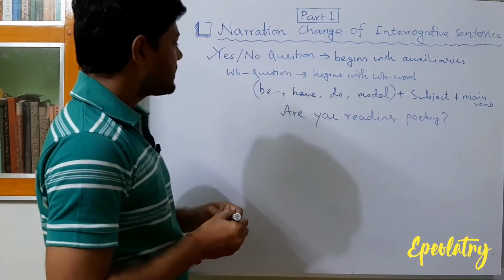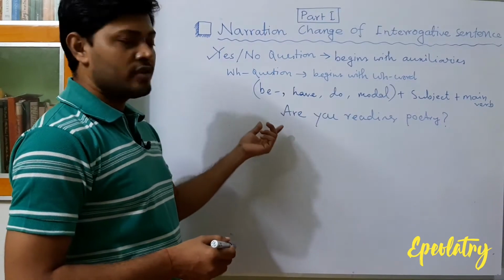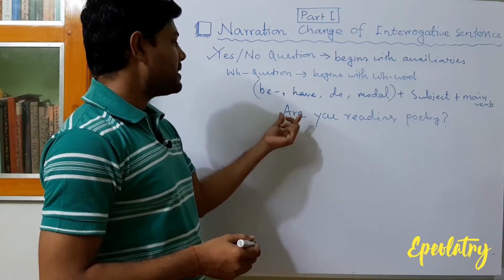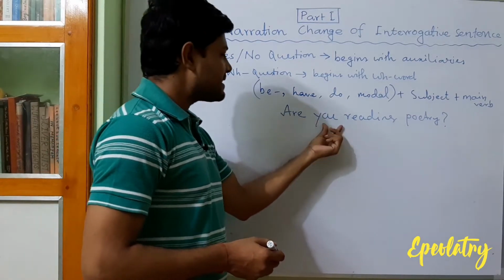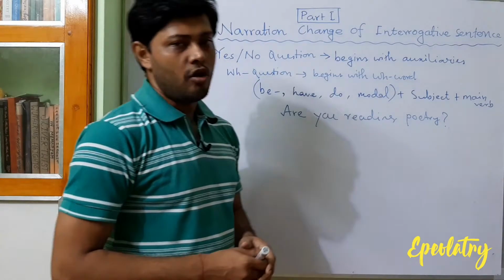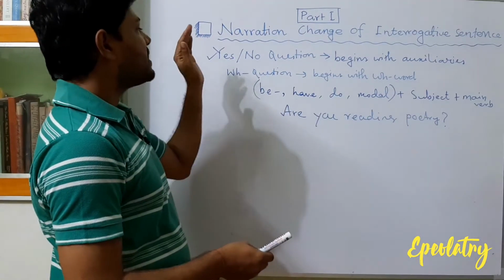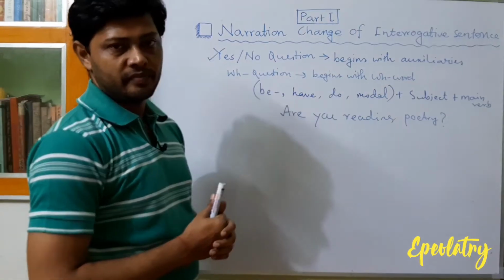So here, are is obviously an auxiliary verb, a be verb, at the beginning. Then there is the subject, after that there is the main verb, and then there is the object. So this is the structure of a yes/no question.